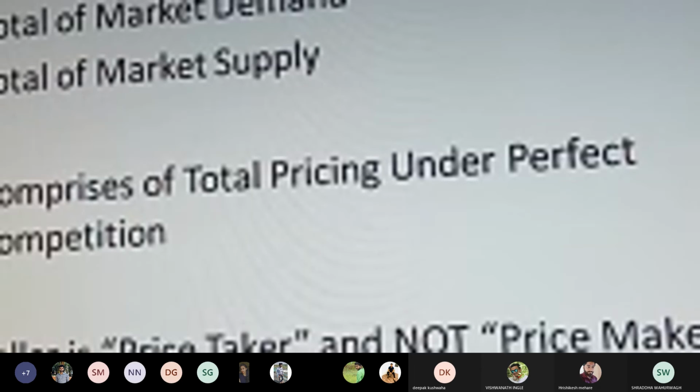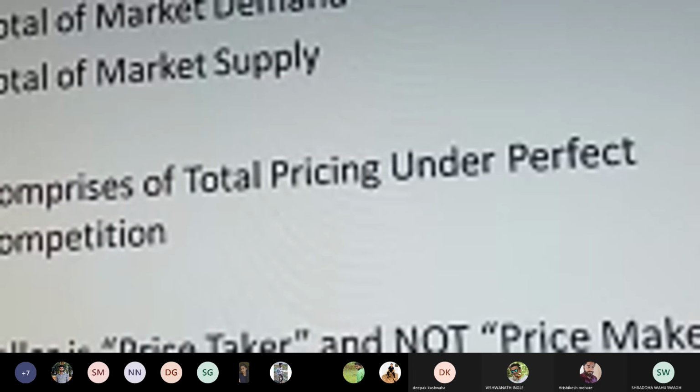Now, consider a particular situation, that is the purchase of a Parle-G product or Parle-G biscuits. Whenever we say we are purchasing Parle-G biscuits, at this stage, the market demand and market supply are of a perfect competitive nature. In case of Oreo biscuits or certain biscuits available from an international concern, there is no perfect competition. Why? Because the demand for the particular product is very less, and accordingly the supply of that commodity is also very less at this stage.